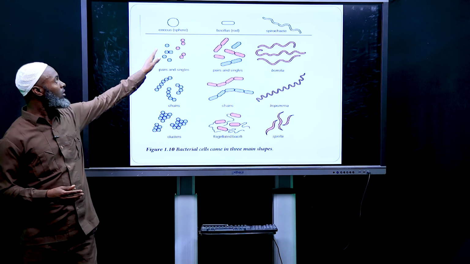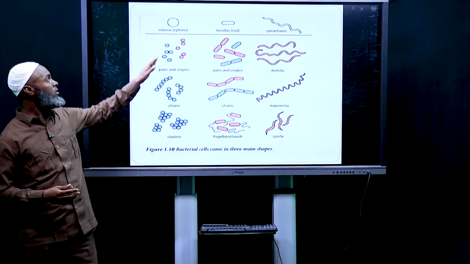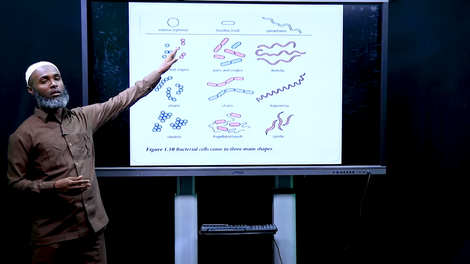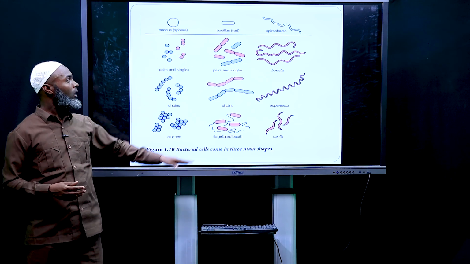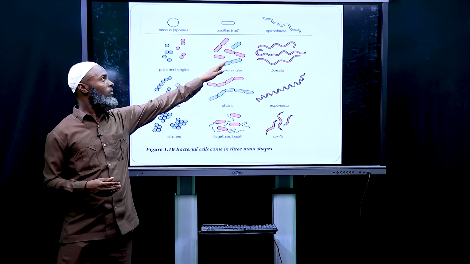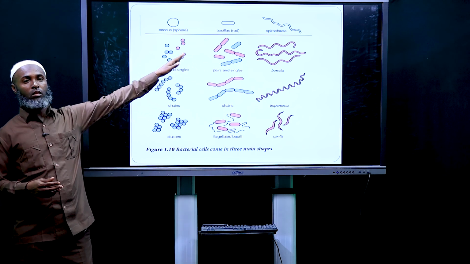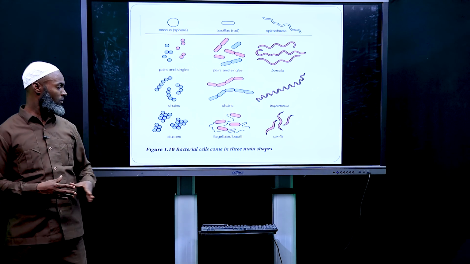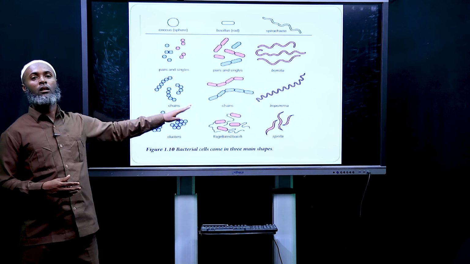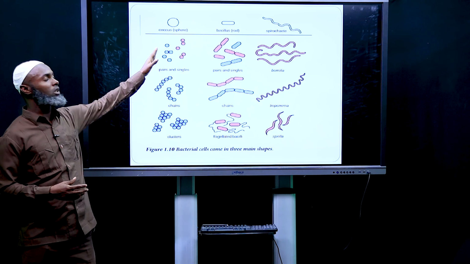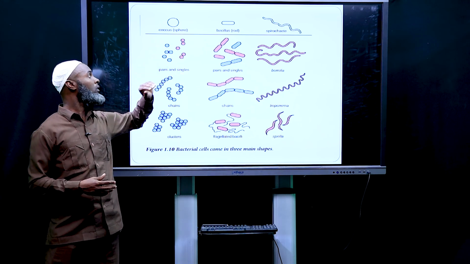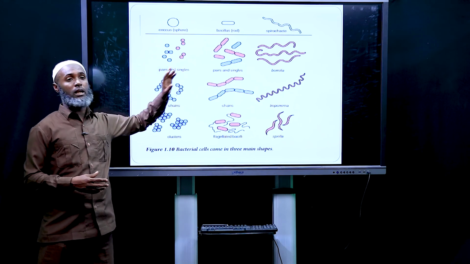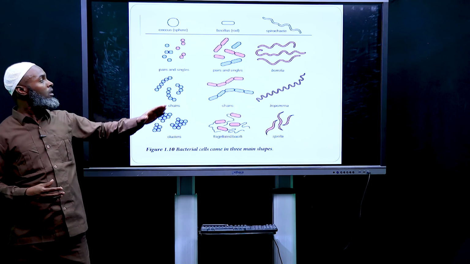So this is coccus, spherical, bacilli, rod shape, and spirochete. And these are examples of bacterial cells and their shapes. You see the shape is spherical, and bacilli, rod shape, and spiral shape.